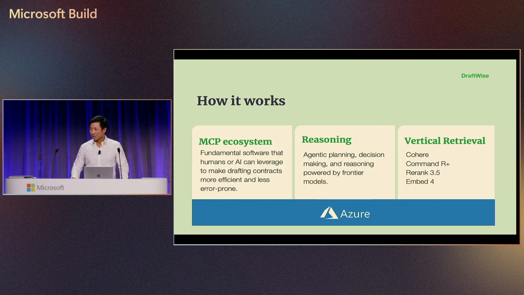Oh, and of course, we're at a Microsoft conference. Underpinning all of this is Azure AI Foundry. And it's not just the models that we're running here. So we chose Azure AI Foundry because our customers are some of the most sensitive people: law firms, in-house legal teams. And Azure offers the security and privacy that our customers expect. But also, you've seen our tool. It's integrated in Microsoft Word. Our customers deploy their own clouds in Azure. They use Azure Active Directory. So we have a number of integrations across Azure. Using Azure AI Foundry made it really seamless to play with the rest of our stack.